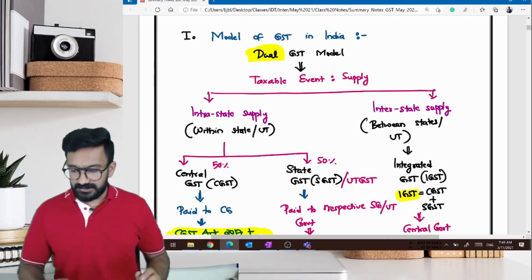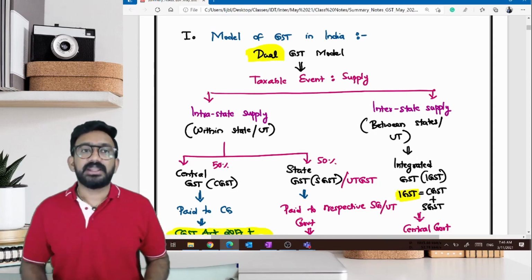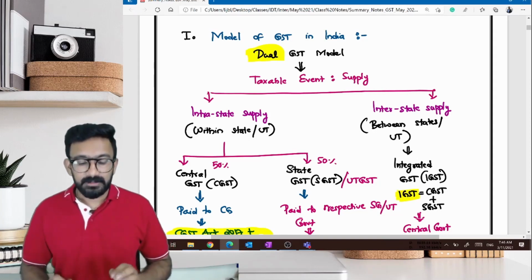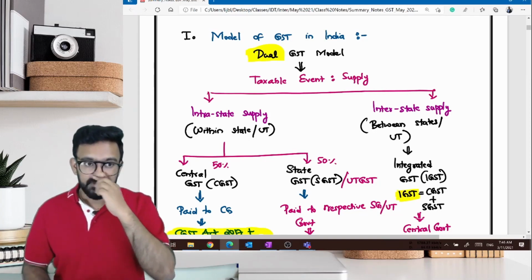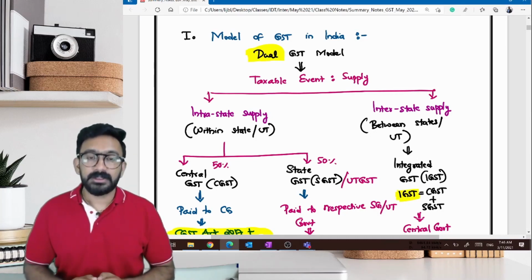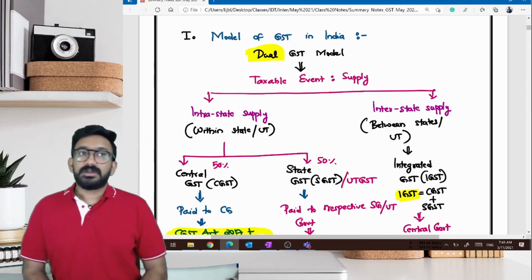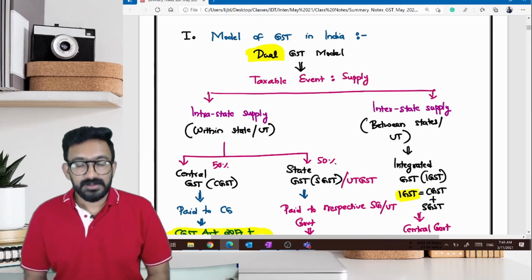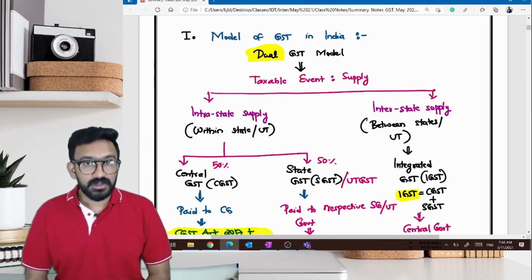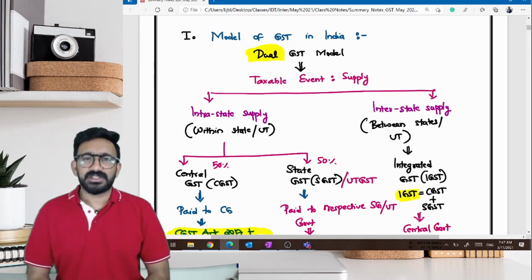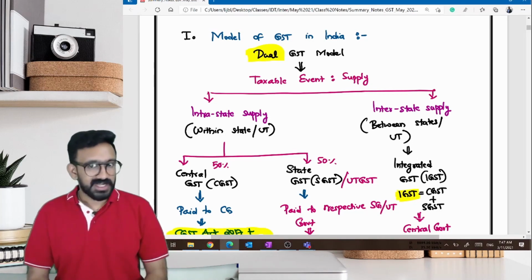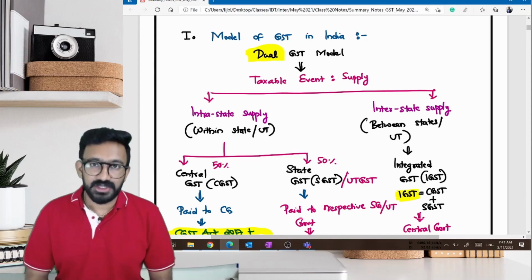After we decided that we need to implement GST in India, the government started searching, because are we the first country to introduce GST or one of the last countries to introduce GST? We are one of the last countries to introduce GST.